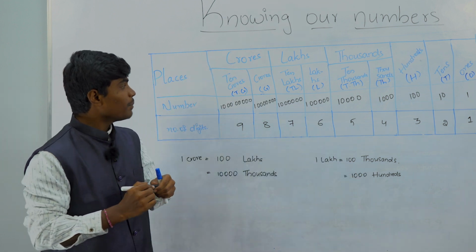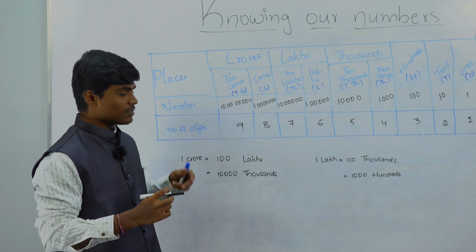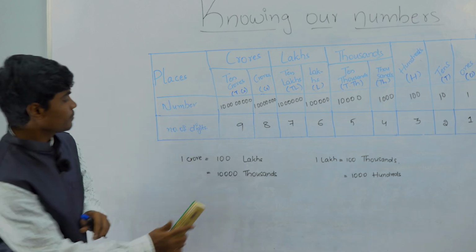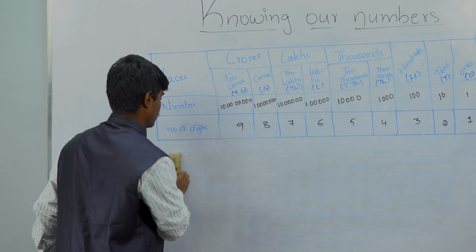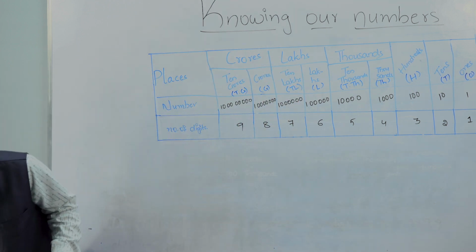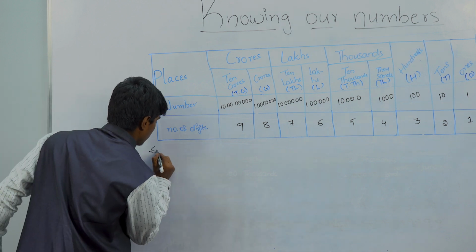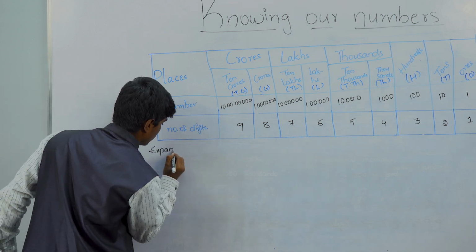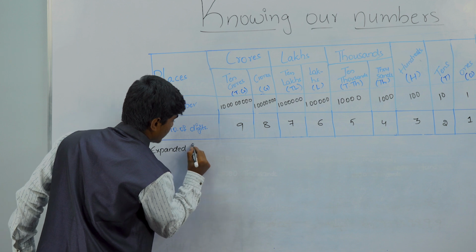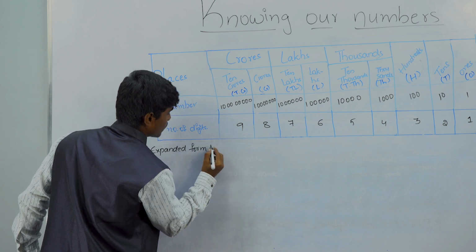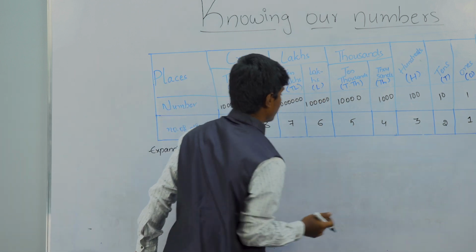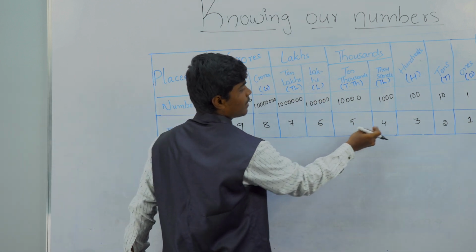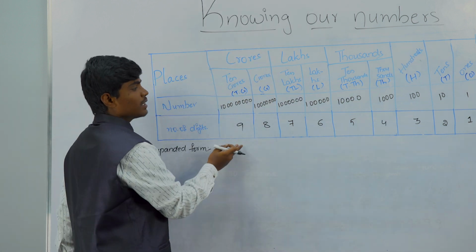Now, let me tell you the expanded form of these larger numbers. Suppose you take 9, 8, 7, 6, 5, 4, 3, 2, 1 as a number.